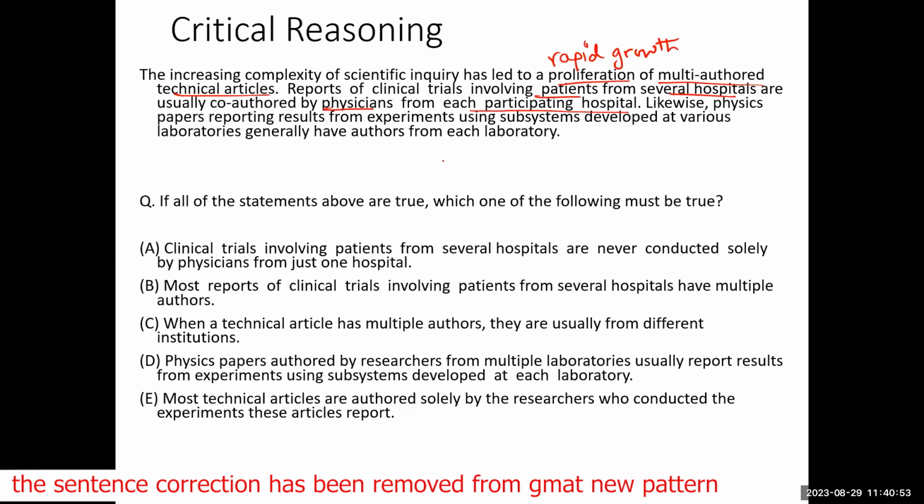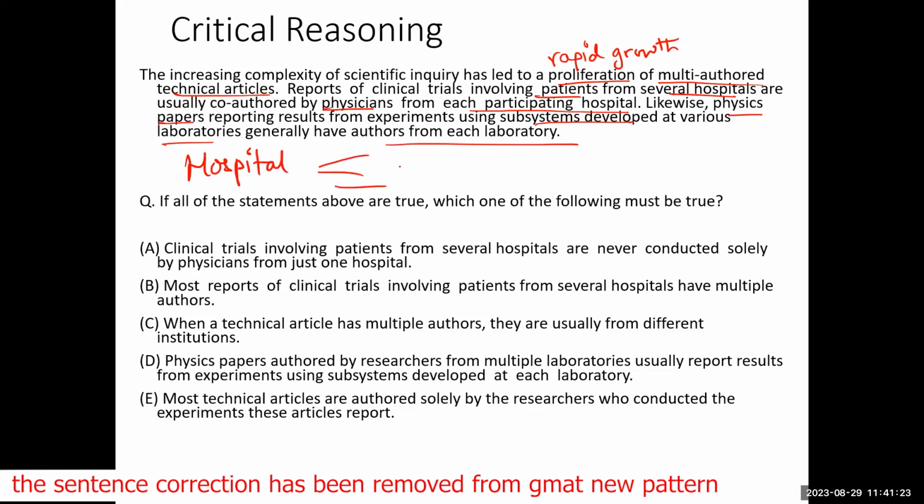Similarly, if there is any physics paper talking about systems developed at laboratories, then it will have authors from each of the laboratories. So when it is multi-authored and from several places, then all the people from these several places will make a contribution. So let us say there is a hospital.